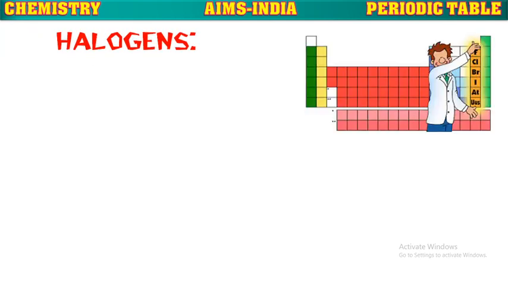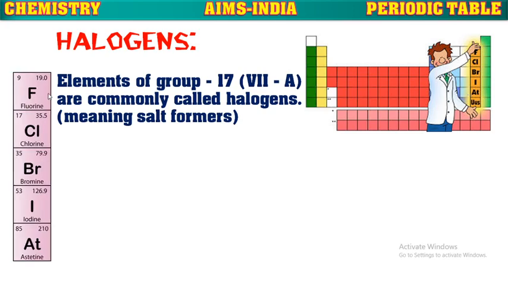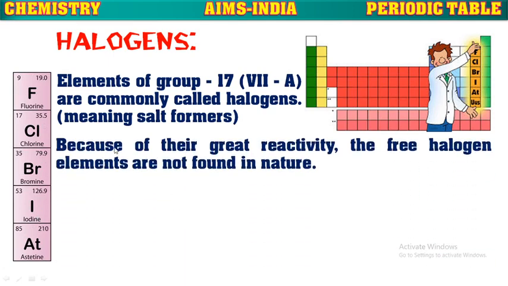Next, halogens. The 17th group, or 7A group, elements in the periodic table are known as halogens. Here the word halogens means the salt formers. That means most of the metallic salts are formed by these elements. They are fluorine, chlorine, bromine, iodine and astatine. Because of their greater reactivity, these halogens do not occur in the elementary state in nature. These also exist in the compound state only.